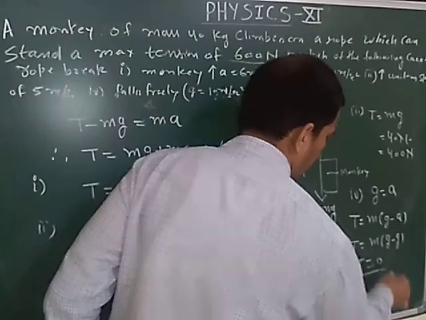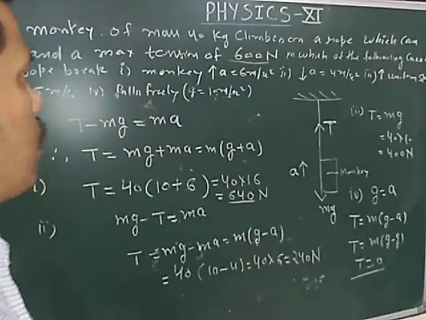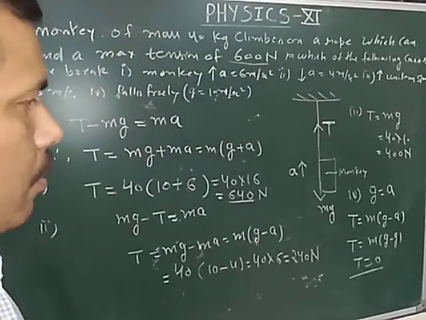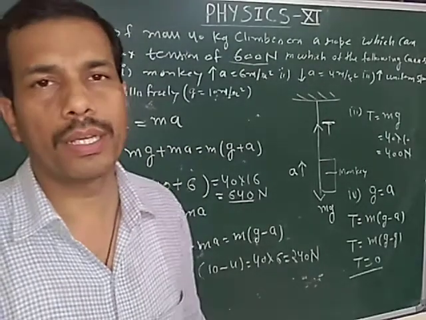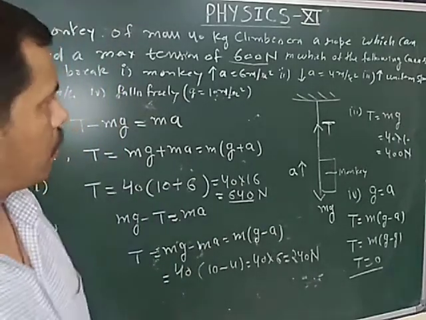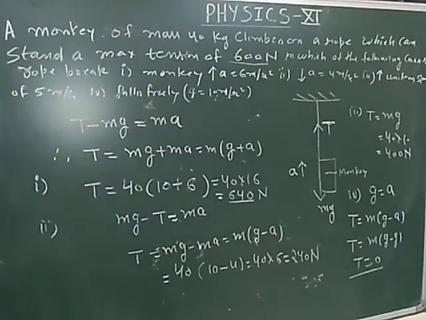So while the monkey is falling freely on the rope, the tension on the rope becomes 0. So in this way we can solve this question.